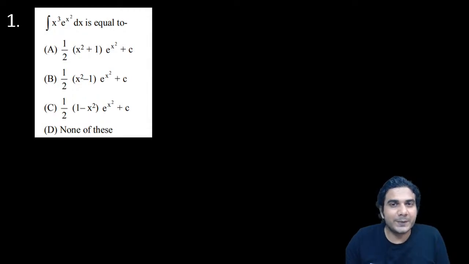So what is there to simplify in this? You can put x square is equal to t, right? It will be simple.